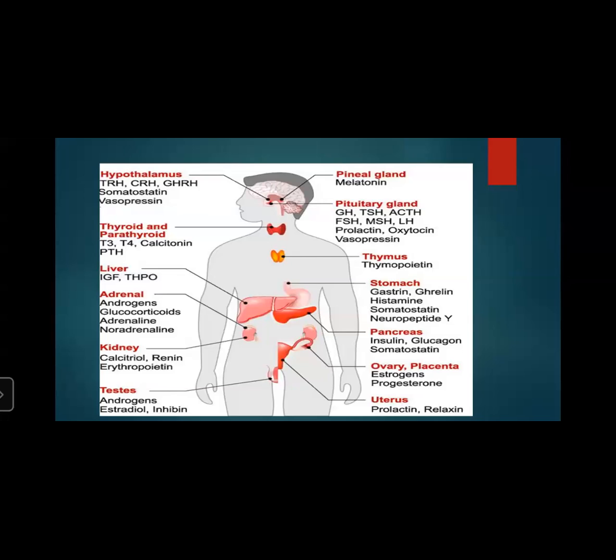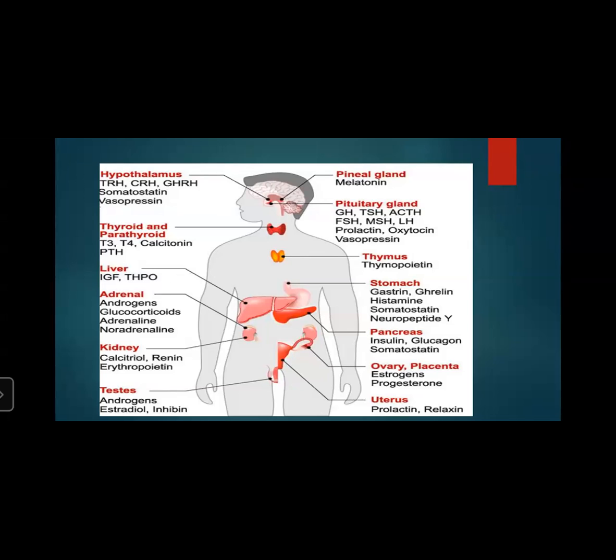Thyroxine, T3, T4, calcitonin, and PTH are secreted by the thyroid and parathyroid glands.